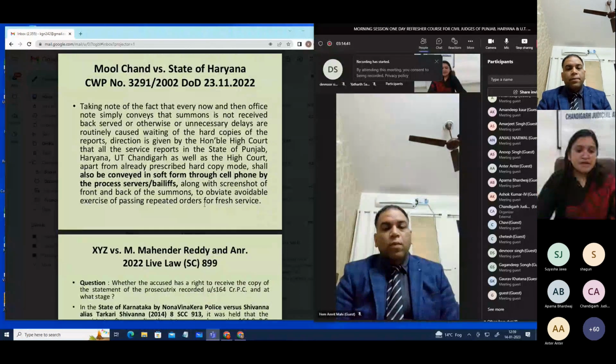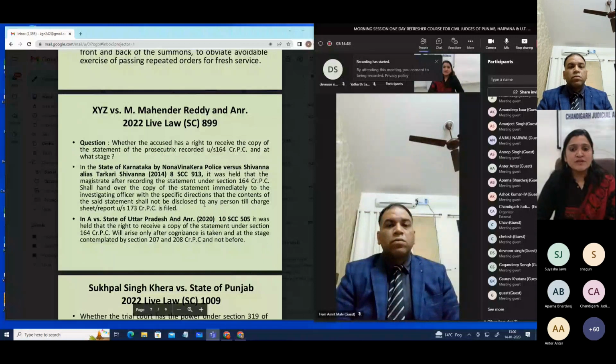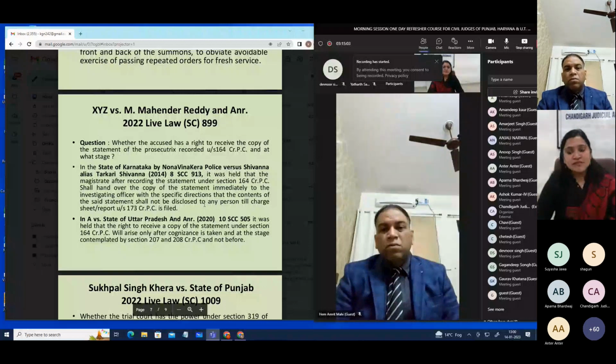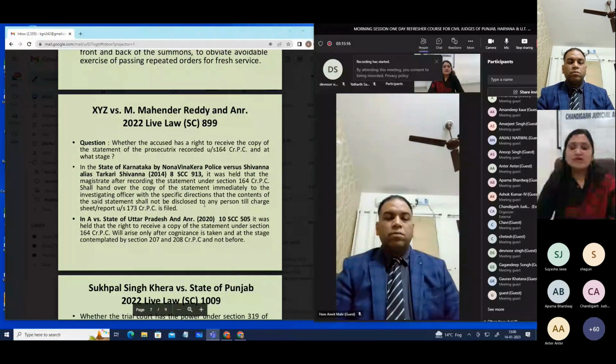Then we have another important case, because this is a question which is always raised in our mind when we are recording the statement of the prosecutrix under section 164 CrPC: whether a copy of the same has to be supplied to the investigating officer or not, and whether the copy of the same has to be supplied to the accused or not. Because in this particular case, in a routine manner, the certified copy of this statement was applied for in the court and it was supplied by the court. So this was taken note of.